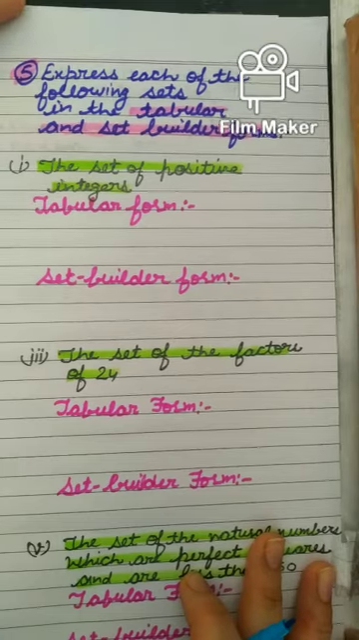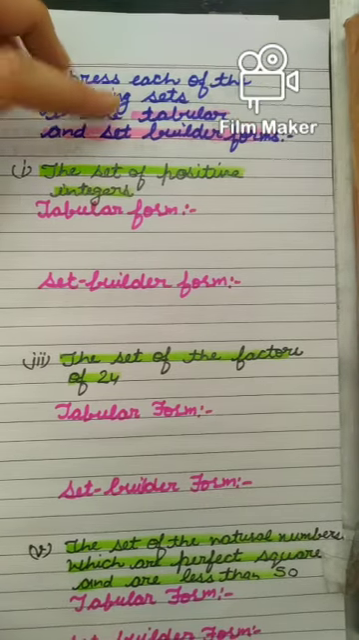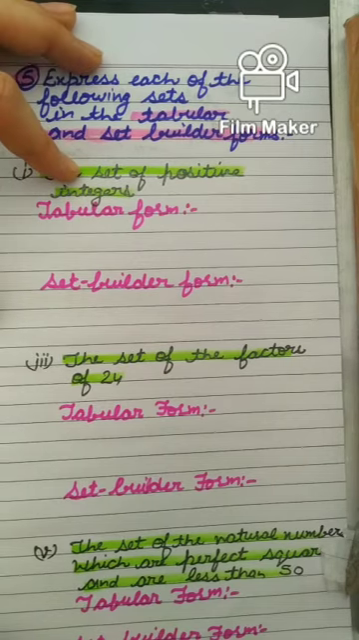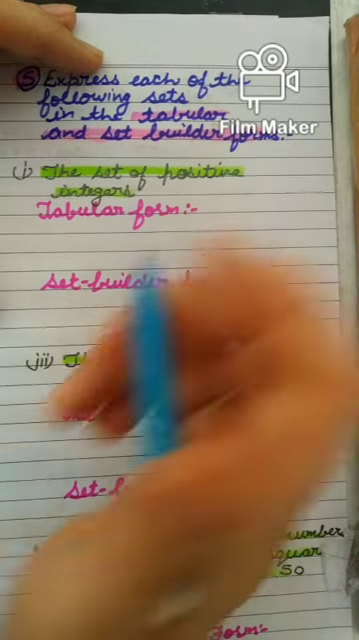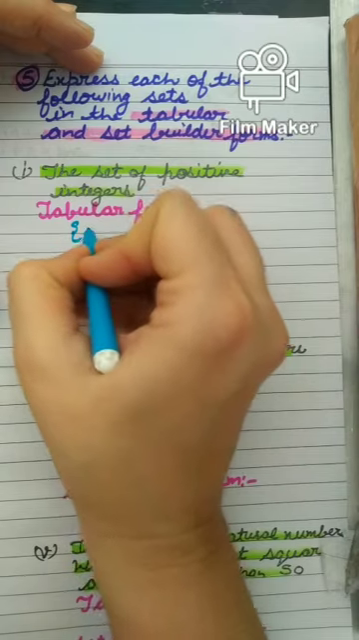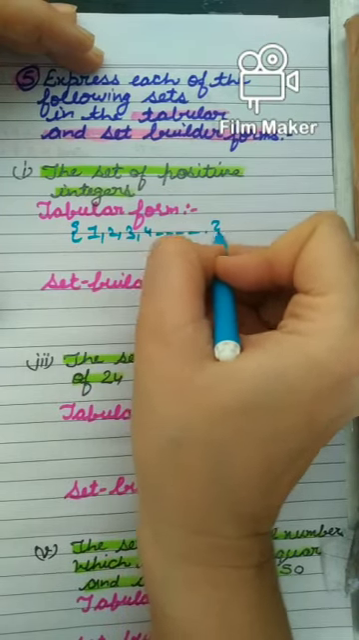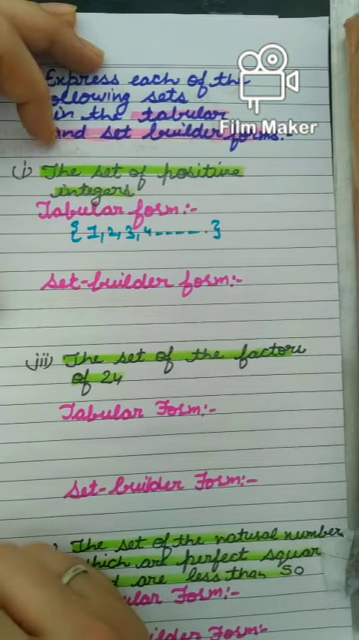Now next question. Question number 5. We have to write the sets in tabular as well as set builder form. The set of positive integers. In tabular form, positive integers start from 1, 2, 3, 4. These all are positive integers. I hope it is clear to you.